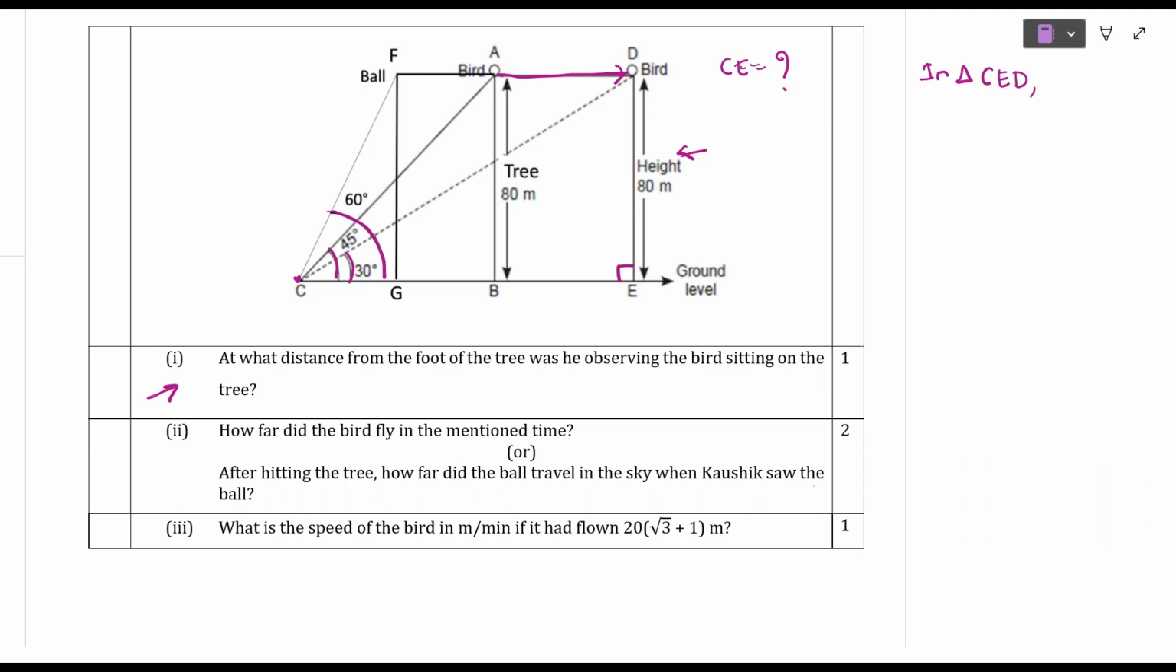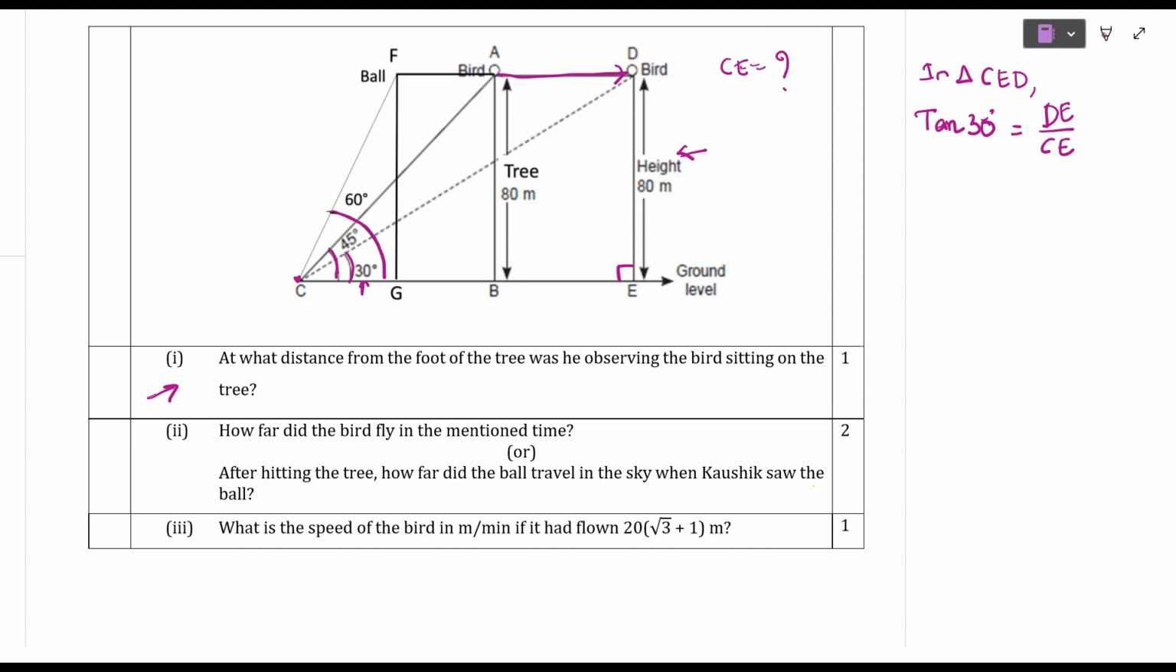And what is the angle of elevation here for this right angle triangle? 30 degrees. So we know the opposite side, we have to find the adjacent side. So opposite and adjacent, we are going to take tan ratio. So tan theta, angle is 30 degrees. You have to write the formula, afterwards only you have to write this step. So opposite side DE by CE. Tan 30 how much students?